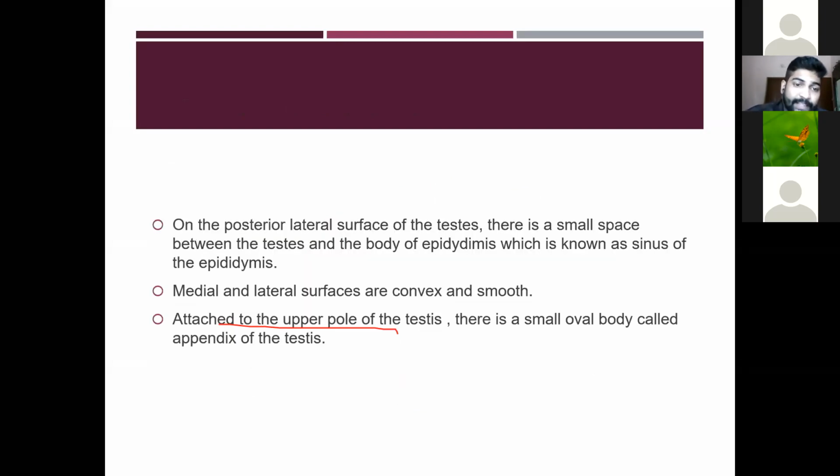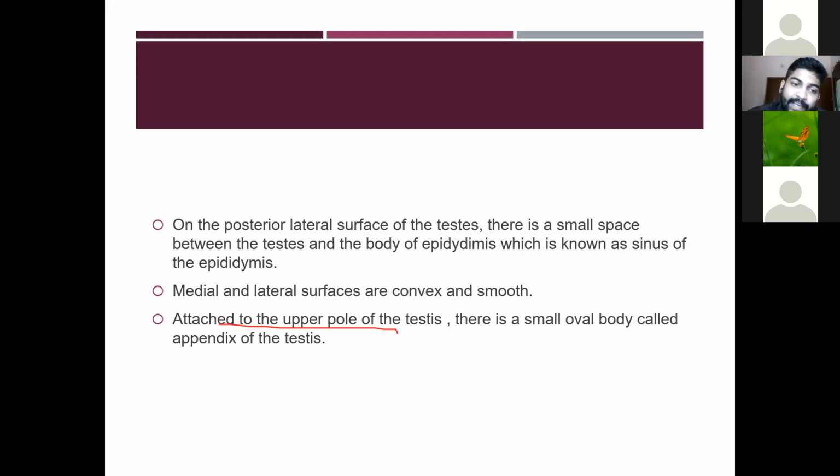On the posterior lateral surface of the testis, there is a small space between the testis and the body of the epididymis, which is known as the sinus of the epididymis. The sinus is found between the testis and the body of the epididymis.